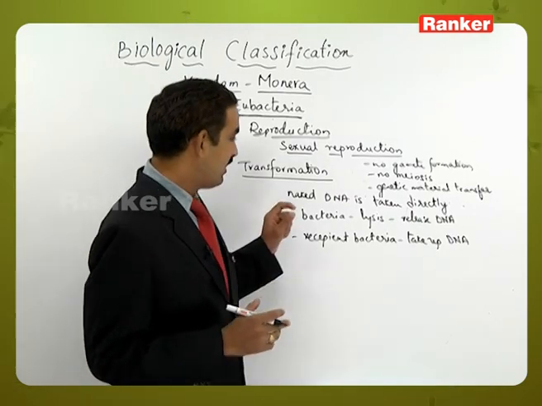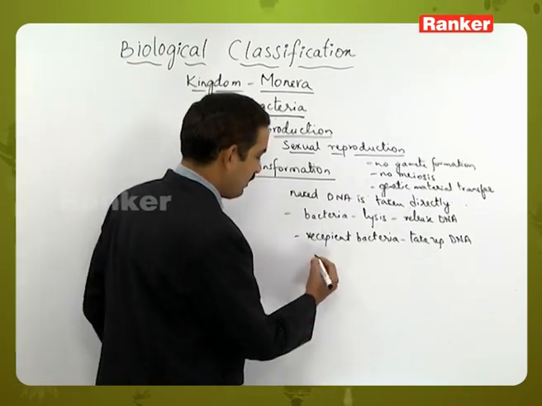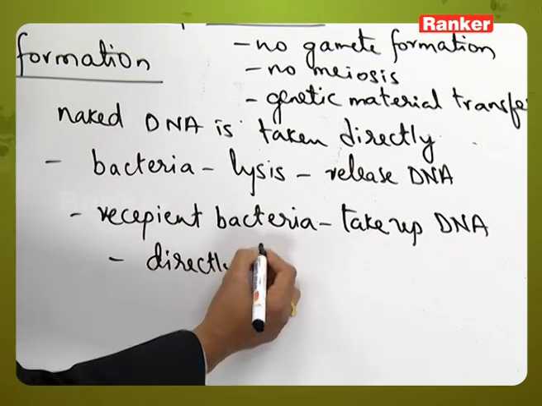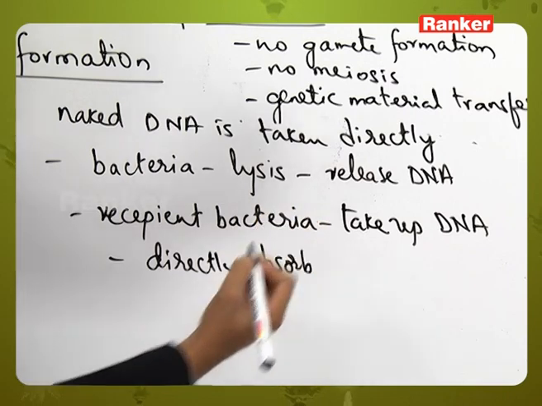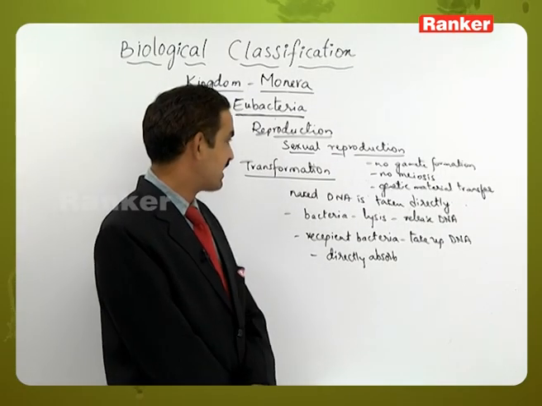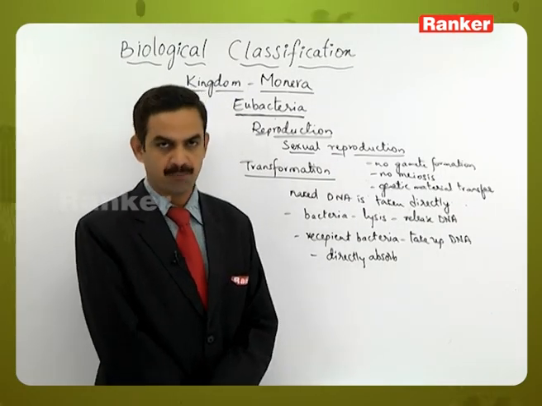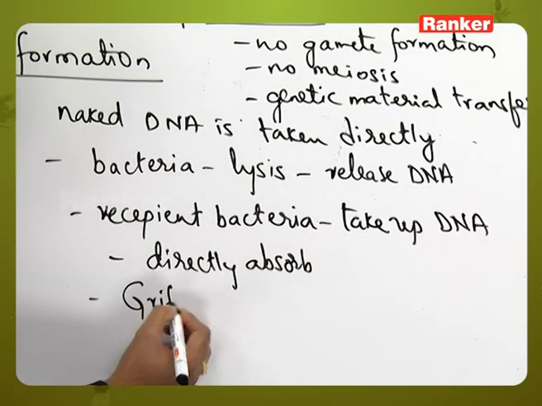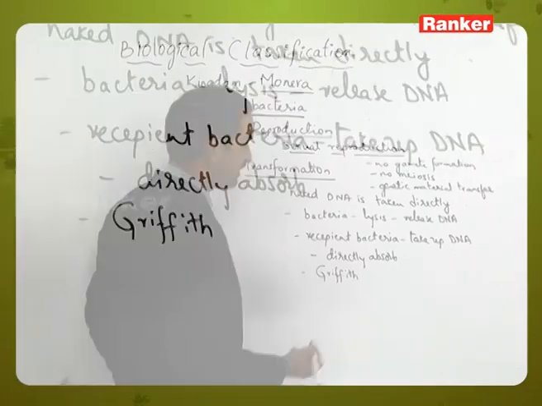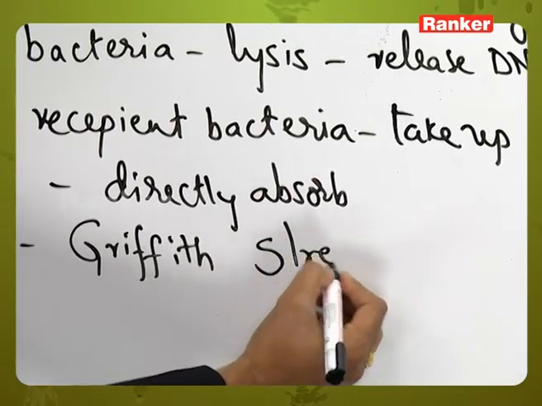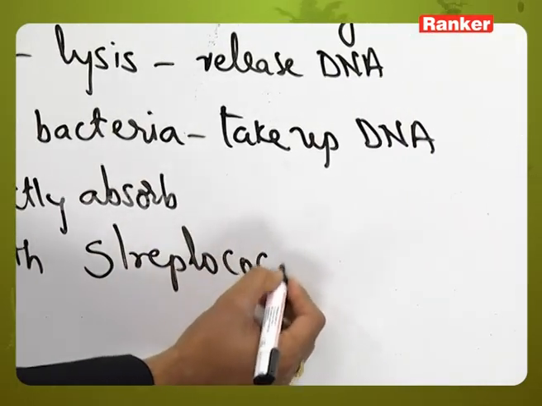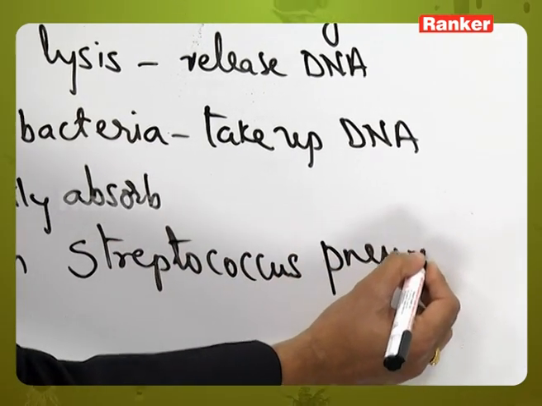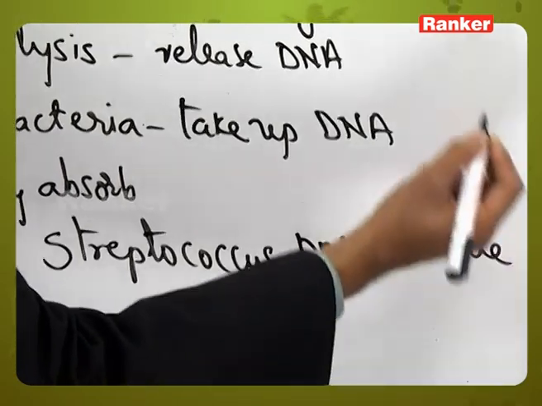So here the absorption of the DNA directly from the environment is called as a transformation process, and here this process was discovered by Griffith scientist in Streptococcus pneumoniae bacteria.